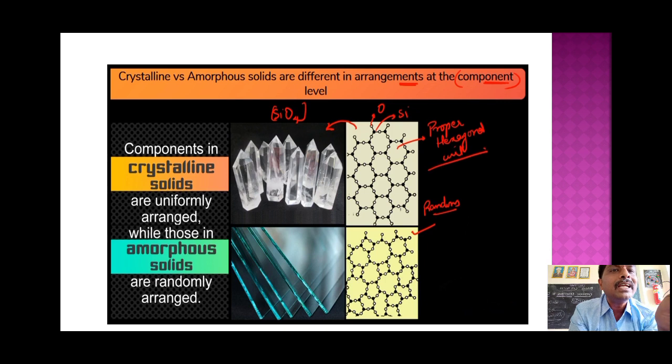In quartz, atoms are regularly arranged. In glass, the arrangement is irregular. Try to remember: quartz is a crystalline solid, formula SiO2. Glass is an amorphous solid, its formula also SiO2.